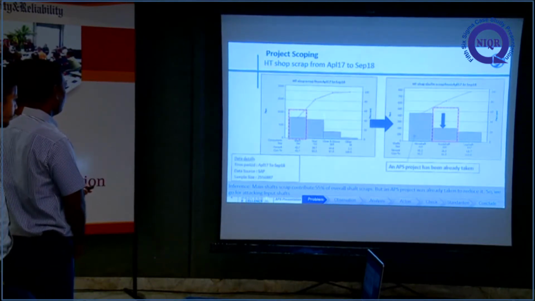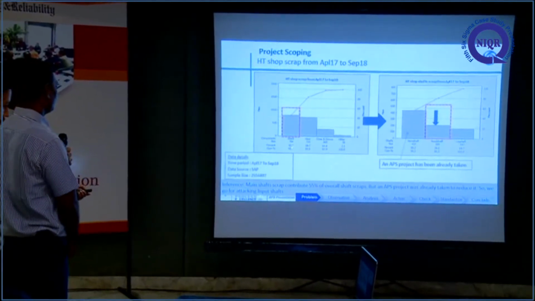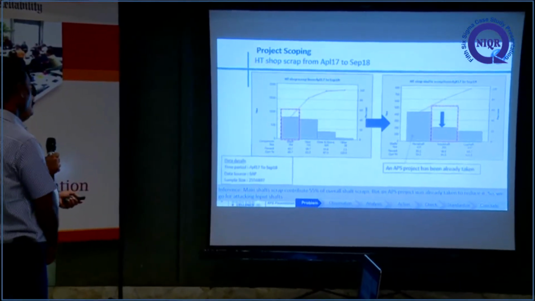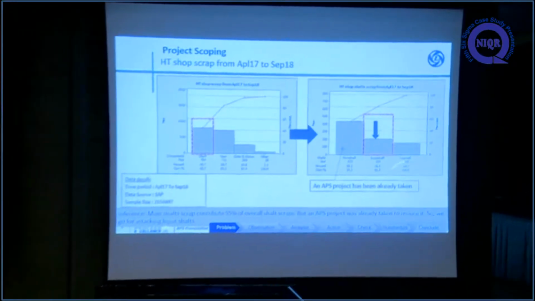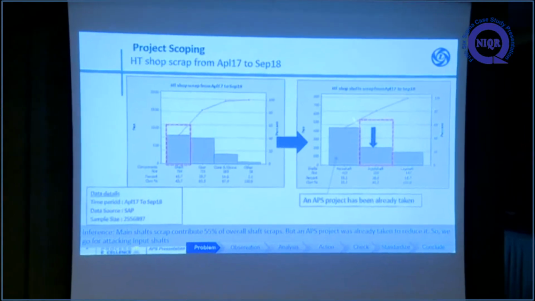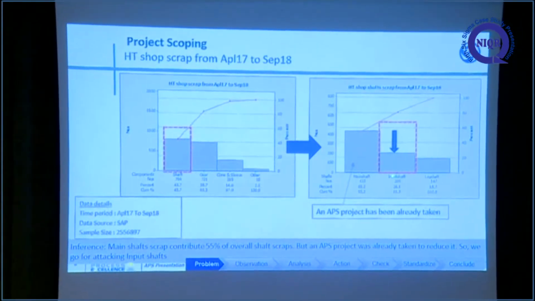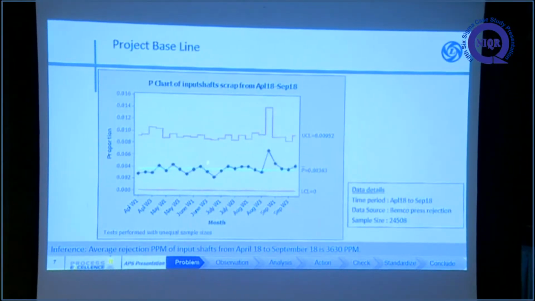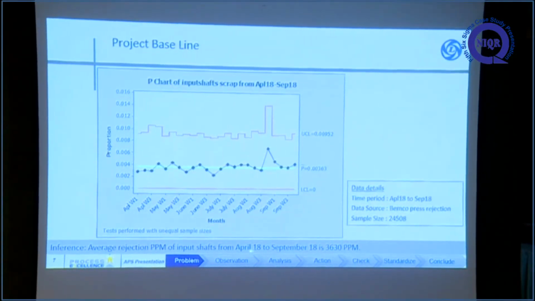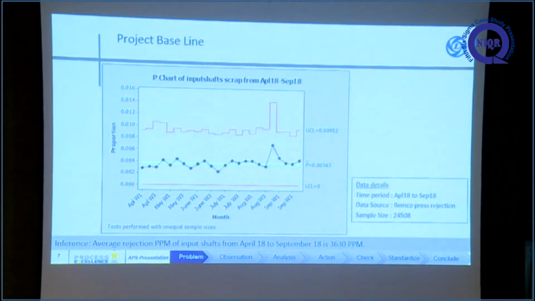In the heat treatment shop there are four families of components: shafts, gears, cone and other components. In shafts itself there are three major categories: main shaft, input shaft and lay shaft. The major rejection is in main shaft, and that project is taken by another team. So we concentrate on the second one, input shaft rejection. This is the project baseline. For input shaft alone, our rejection for 6 months is 3630 ppm, sir.